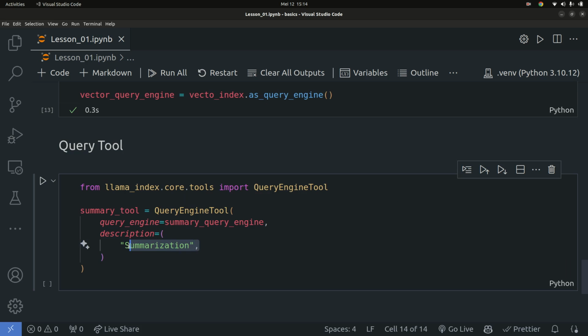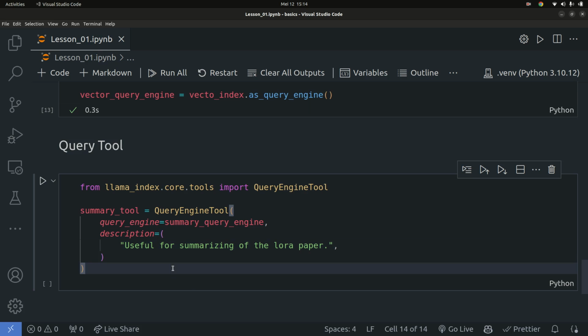And this is going to be, you can just go ahead and say useful for summarization of the LoRA paper. That's basically it. So useful for summarization of the LoRA paper.